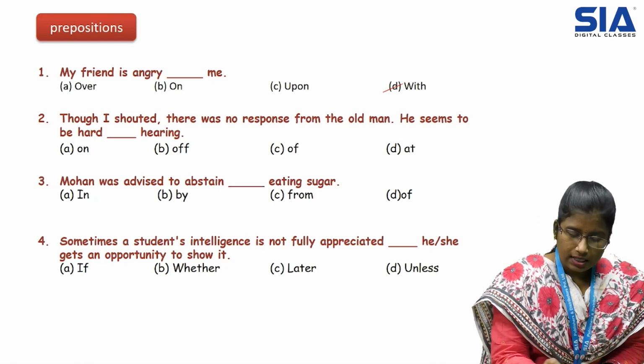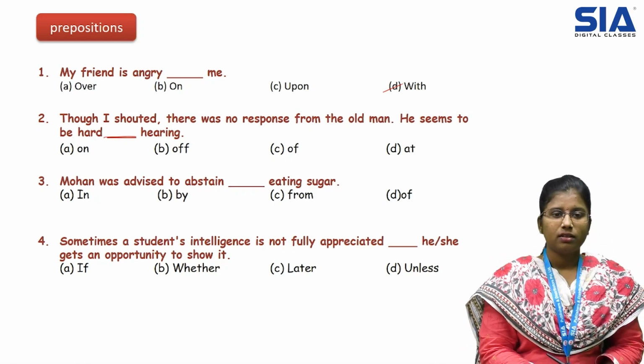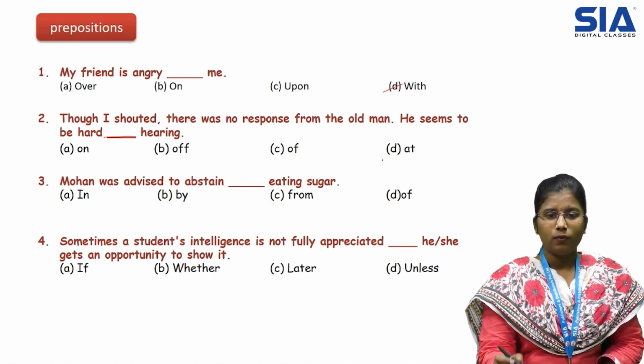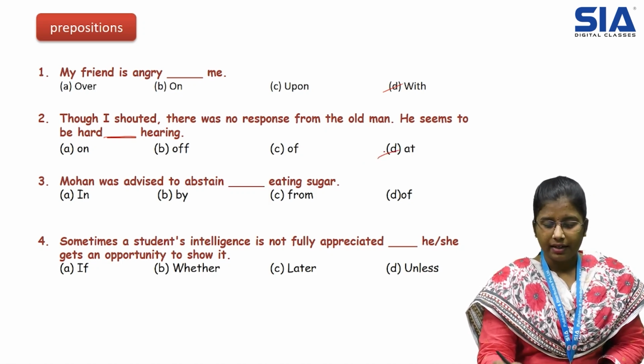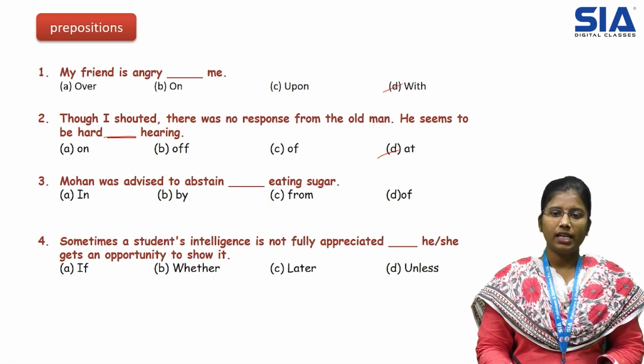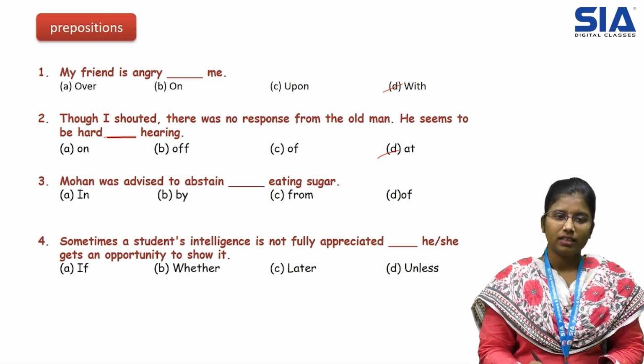Okay. He seems to be hard of hearing. Here, hearing always accompanies it. So the correct answer is option D, of. He seems to be hard of hearing.